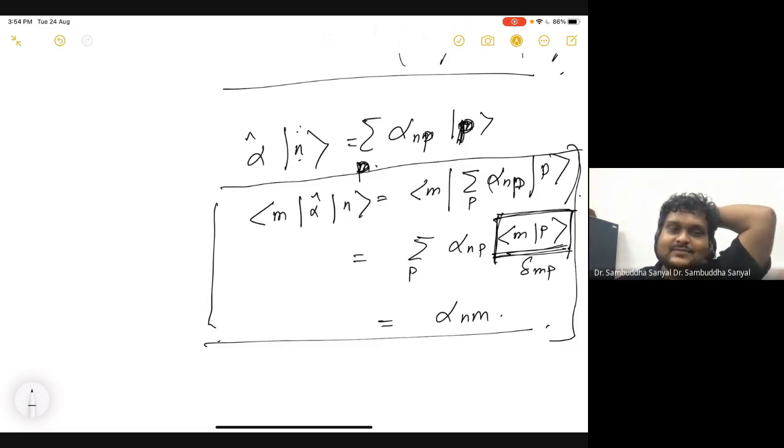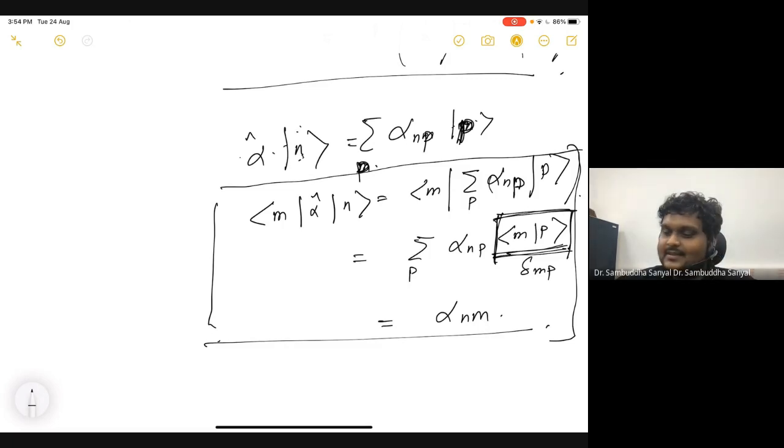So the confusion was the following. If I apply this alpha on this n, and n is a basis vector, then what Einish was saying is that it should give me another basis vector.